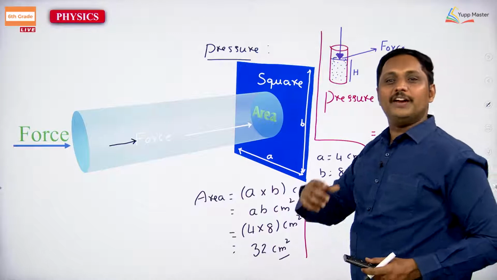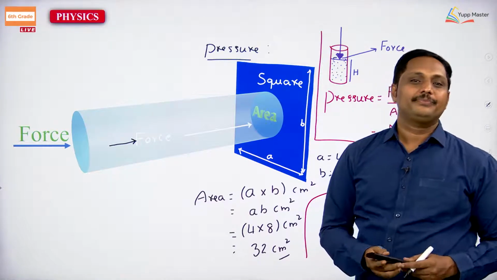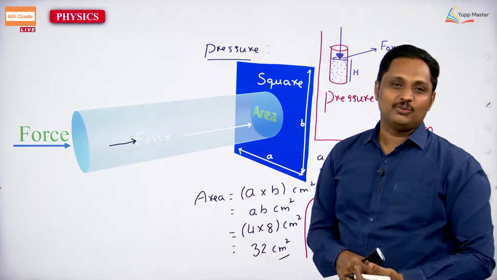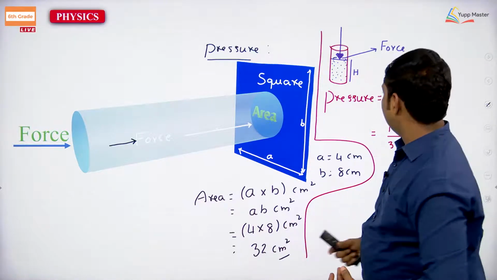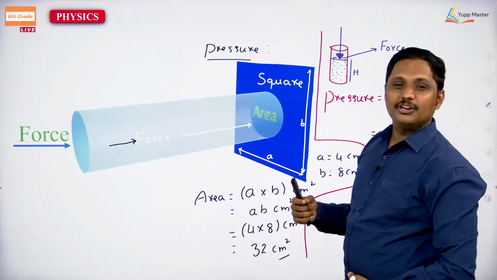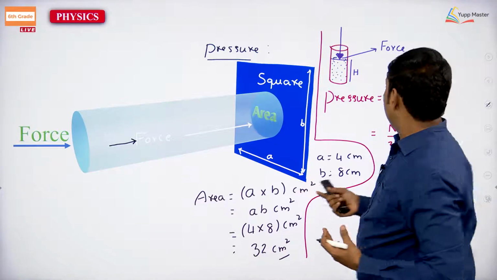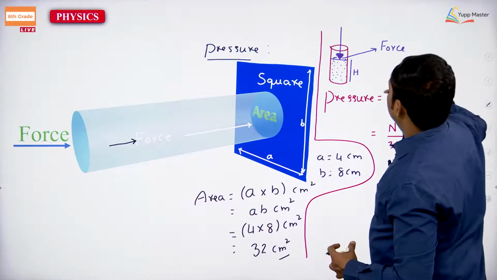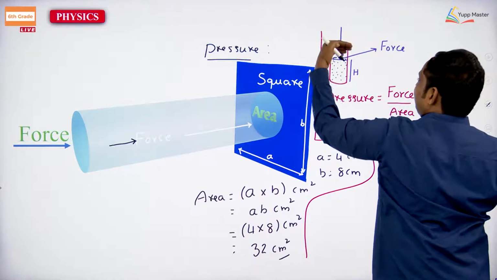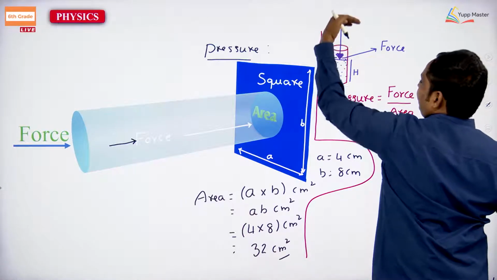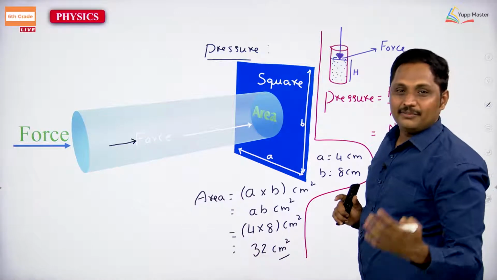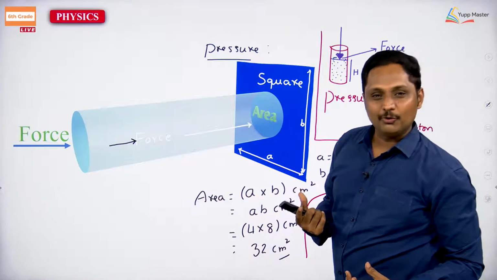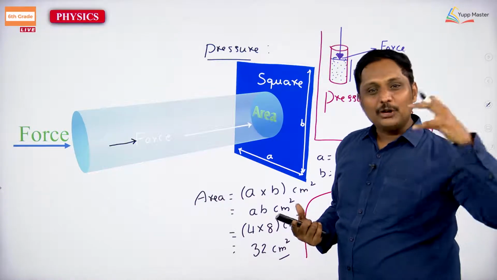Today heavy rain is going to be affected. Due to a change in pressure, there is a change in temperature also. Automatically you will get condensed clouds, and they will give heavy rain. That is an environment topic. What you have learned is that you can measure pressure as force acting per unit area.